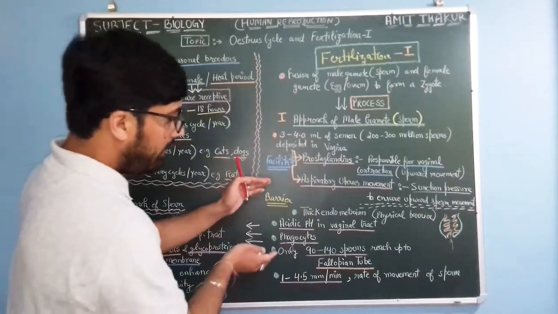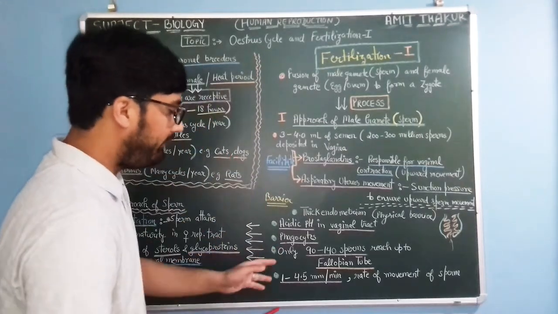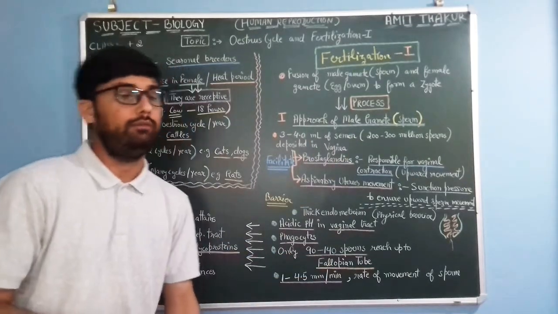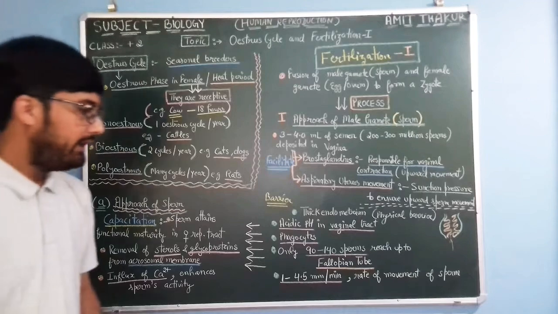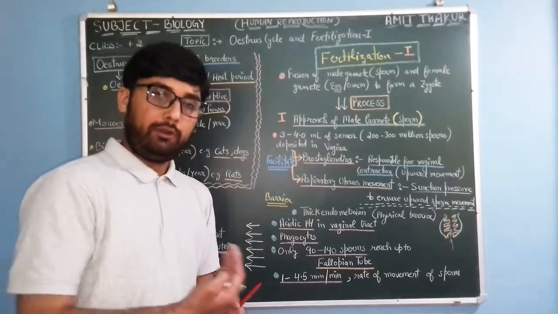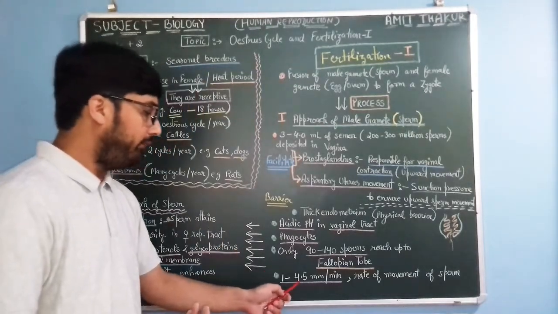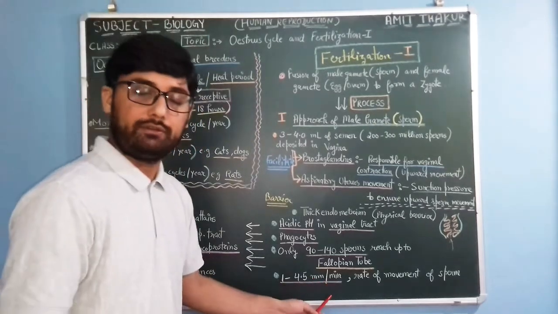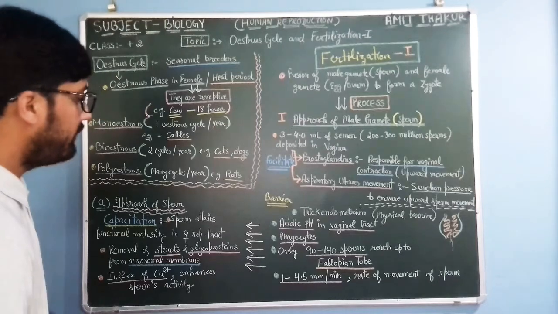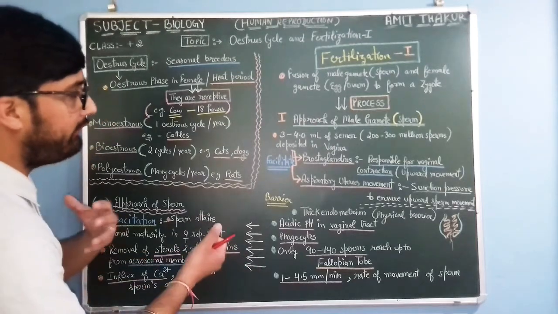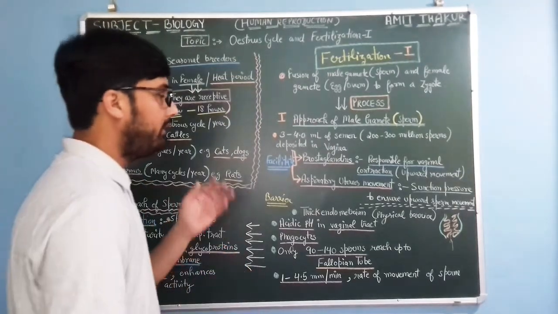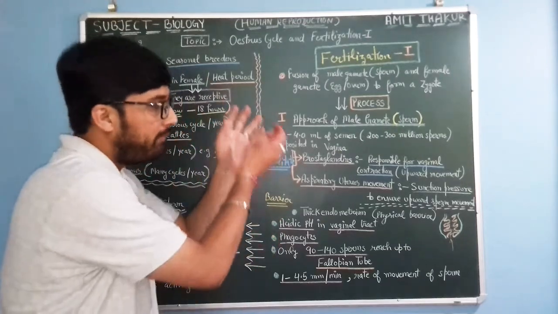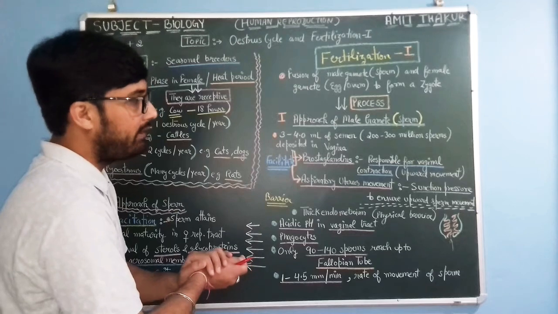So after so many barriers, only 90 to 140 sperms can reach the fallopian tube. And the rate of movement of sperm is around 1 to 4.5 millimeters per minute.